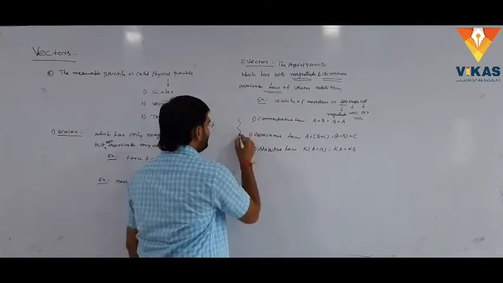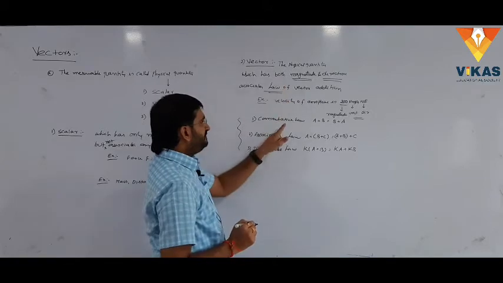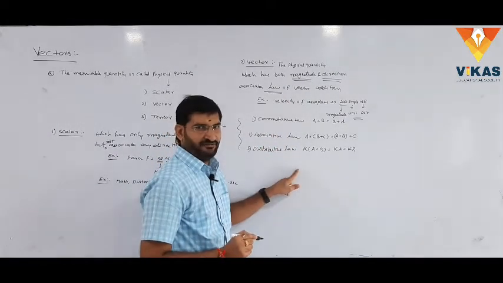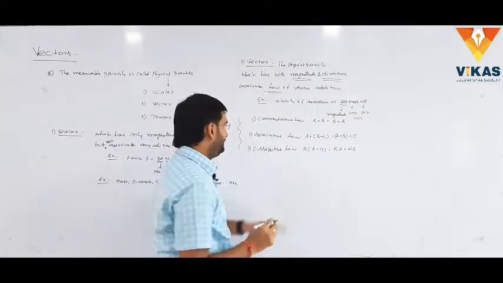These are the three laws. If the physical quantity satisfies these three laws, definitely it is a vector quantity.